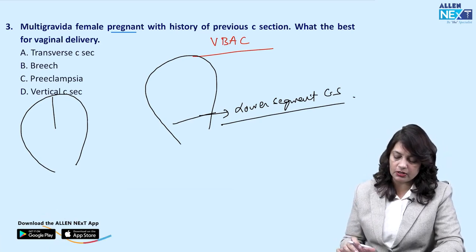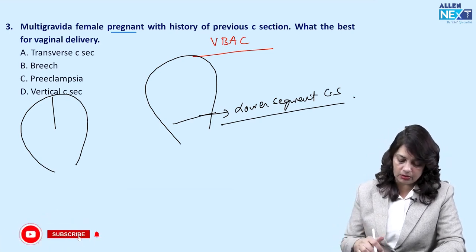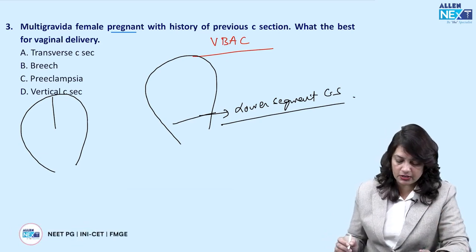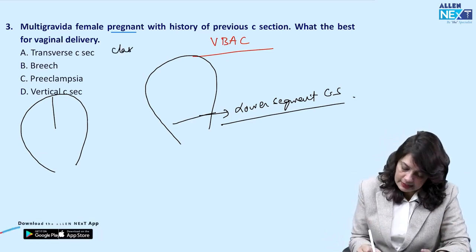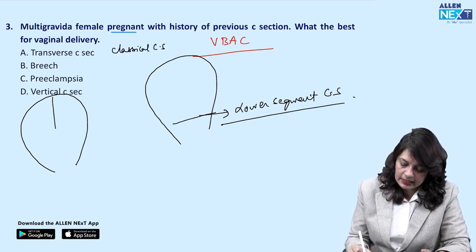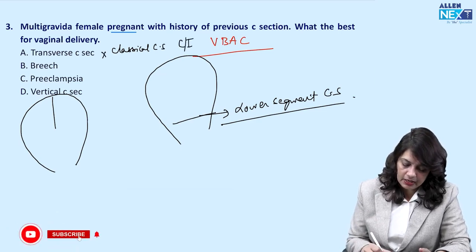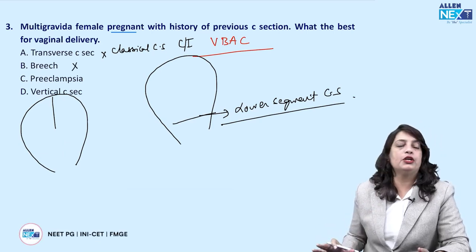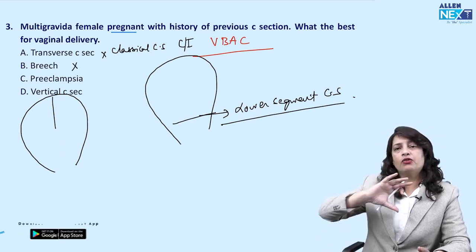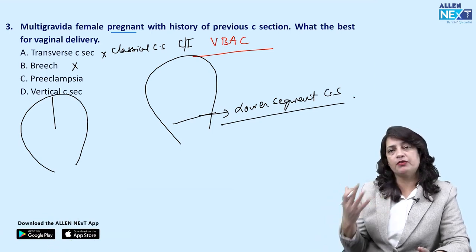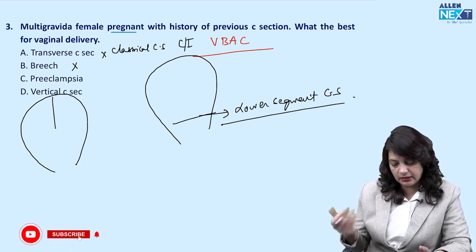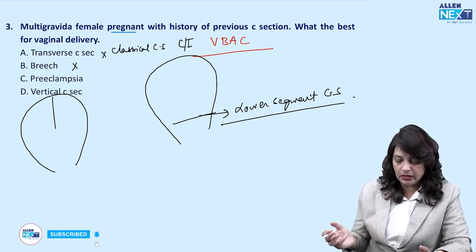Either there is some confusion in the question and the options given to me. If a classical cesarean section is in the option, then that is a contraindication; you cannot allow vaginal delivery. If it is a scarred uterus with breech presentation in the present pregnancy, again you cannot allow it, because with breech you cannot do any manipulation, and it will lead to scar rupture. If it is a vertical cesarean section, then you can allow a delivery.